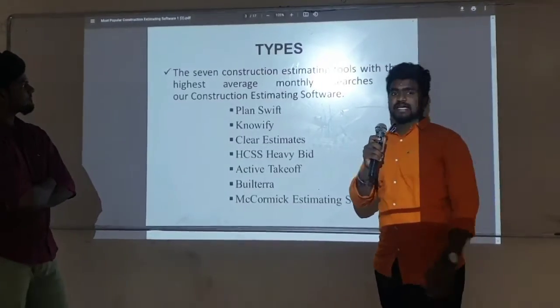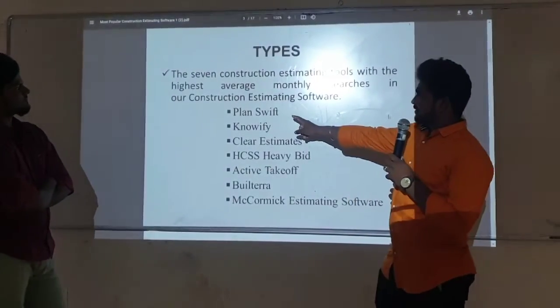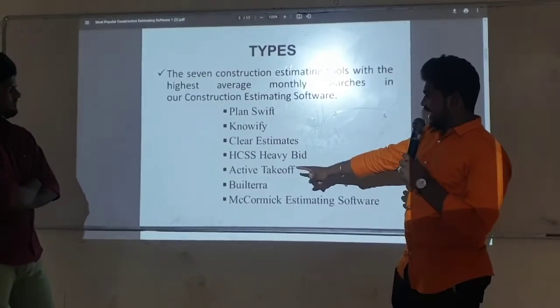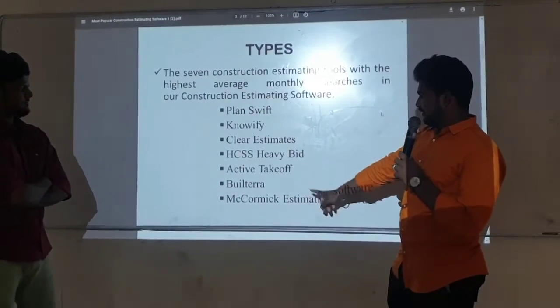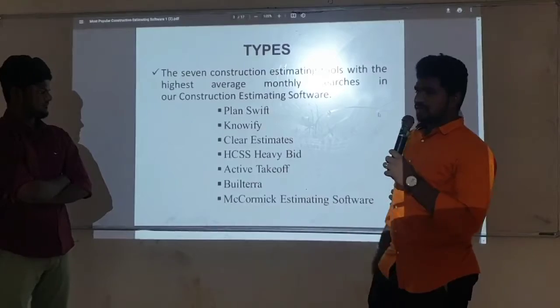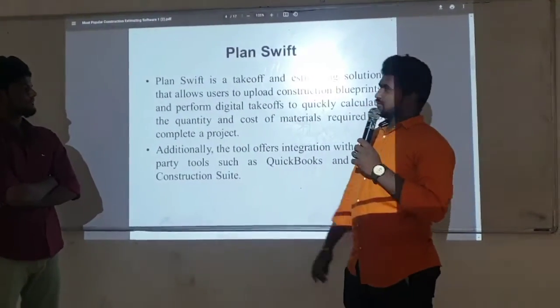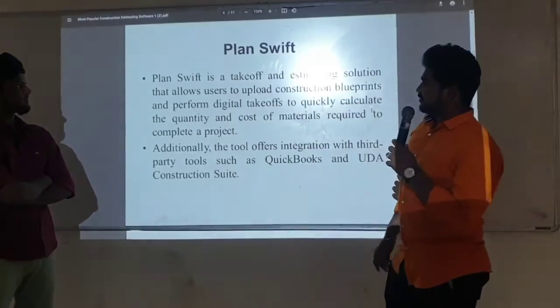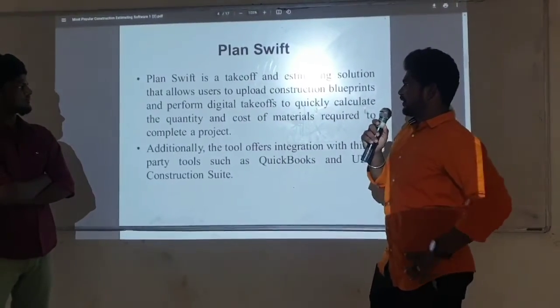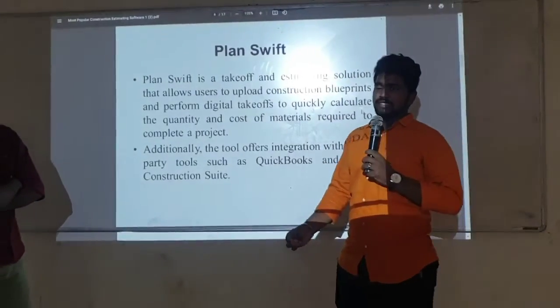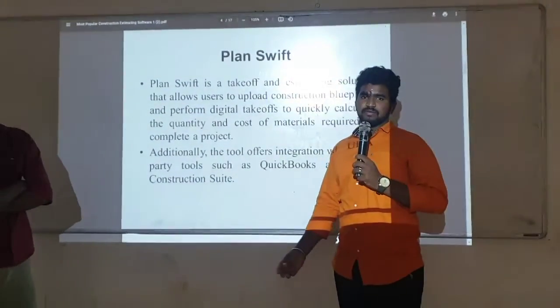There are 7 types. First types are PlanSwift, Snappy, Clear Estimates, HCSS Heavy Bid, Active Takeoff, Buildertrend, MC Cognito estimation software. First thing, PlanSwift. PlanSwift is a takeoff and estimation solution where you upload a construction blueprint, and it is easily available to the estimator.